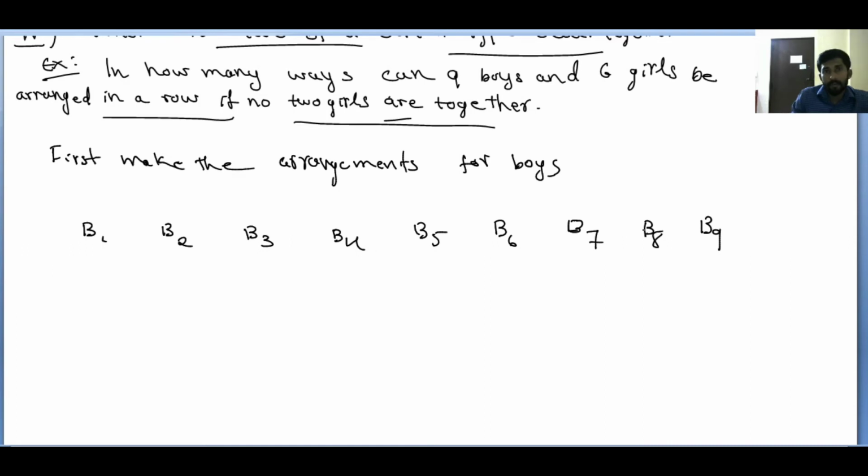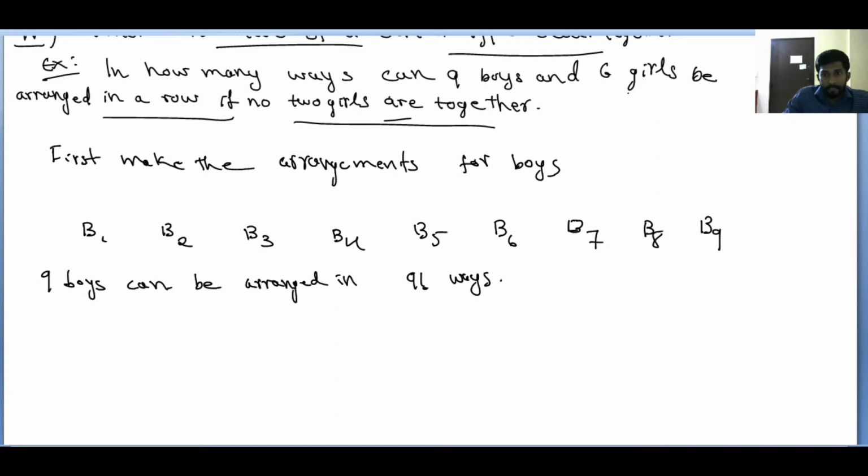Okay. 9 boys can be arranged in how many ways? If n distinct objects are given, you can arrange those n distinct objects in n factorial ways. Since 9 boys are there, you can arrange 9 boys in 9 factorial ways. Okay. So you can do arrangement for boys directly, right? So here I will write 9 boys can be arranged in 9 factorial ways.